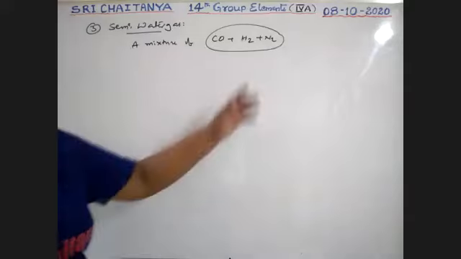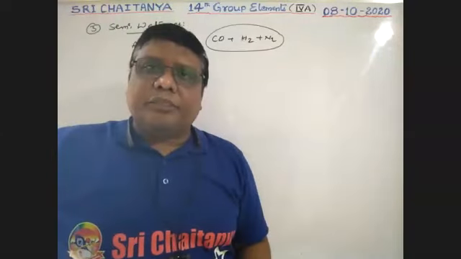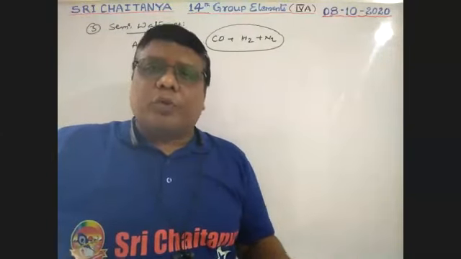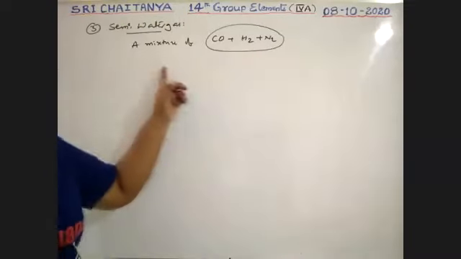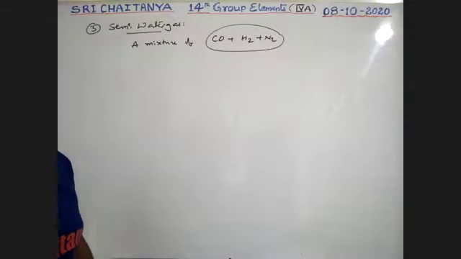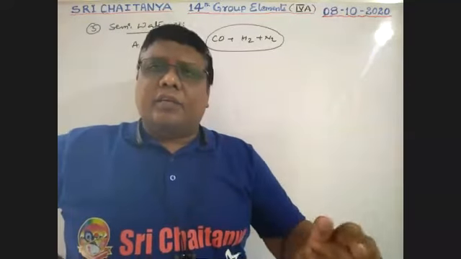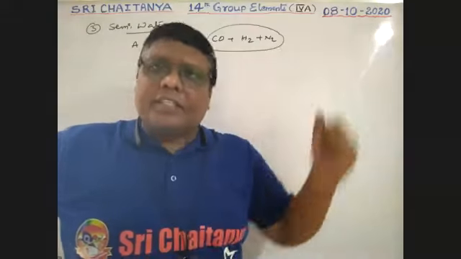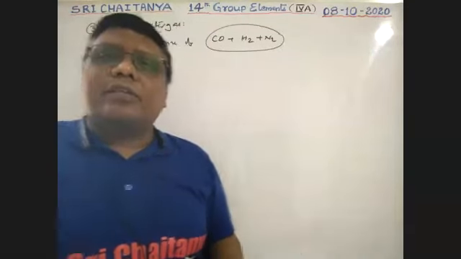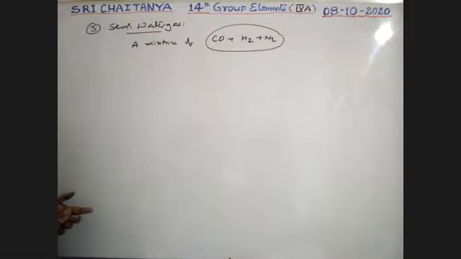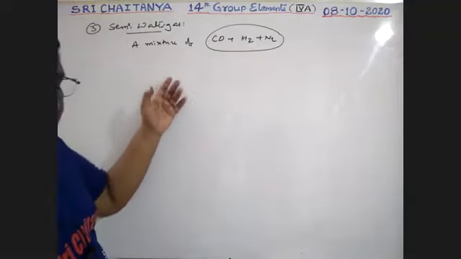That means a combination of water gas plus producer gas is called semi-water gas. Already we explained this in the preparation: when both air and steam are passed simultaneously, this gas is produced.